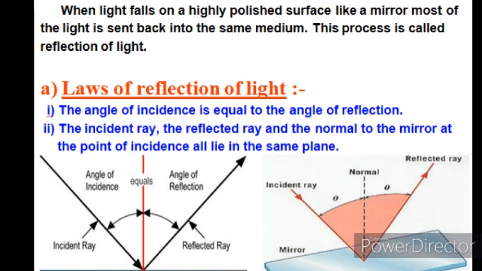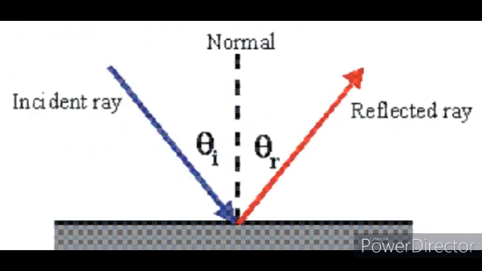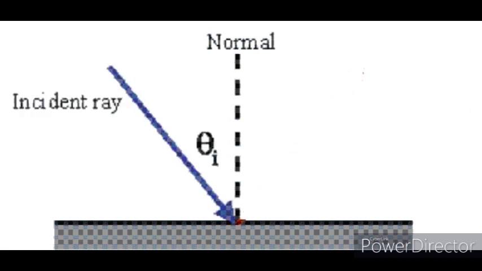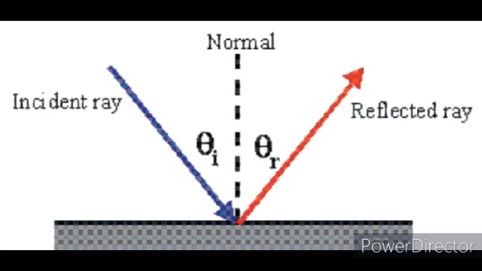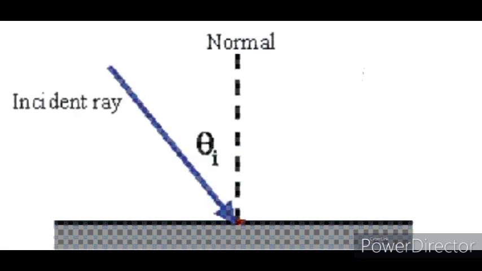The normal makes the angle of incidence with the incident ray, and it makes the angle of reflection with the reflected ray. And our second law is: the incident ray, normal and reflected ray all lie on the same plane. So these are the two laws of reflection. Now let's see how it works. The blue light which is coming from the source is the incident ray, and the red light which is bouncing back is the reflected ray. Our first law was that the angle of incidence must be equal to the angle of reflection, and this is possible only if the surface is smooth.